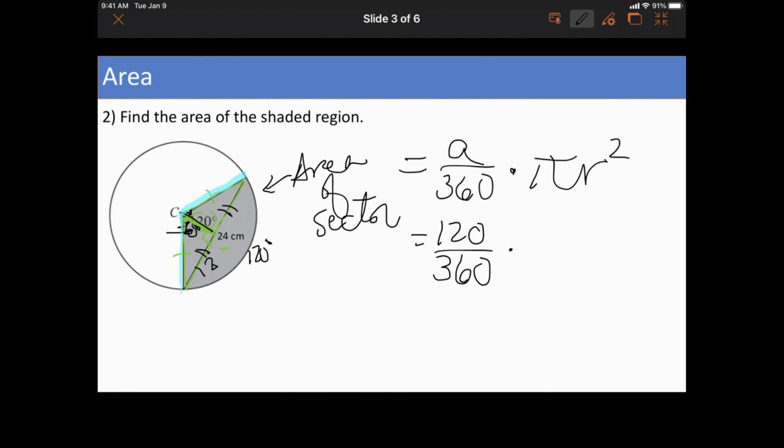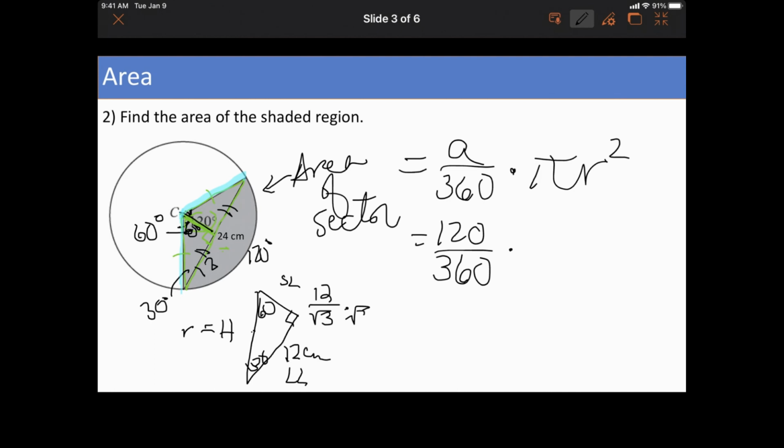I'm sorry, that looks terrible. So that's 60 inside, which means that's 30 there. I'm going to draw it a little bigger here. So that's 30, 60, and this is going to be 12. Special right triangle, 30-60-90. So this is going to be our long leg, and I want the hypotenuse here, which is the same as the radius. How do I get from the long leg to the short leg? We divide by root 3. Yes, you have to memorize this.